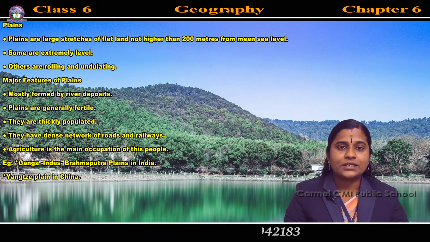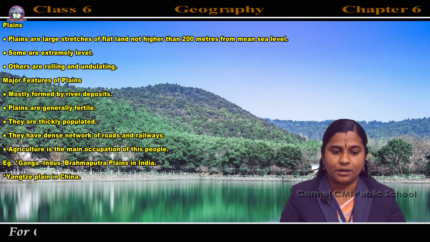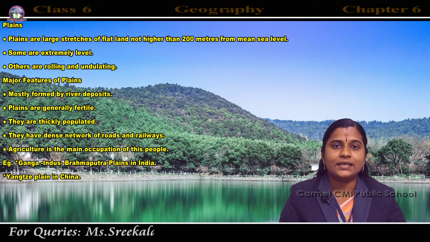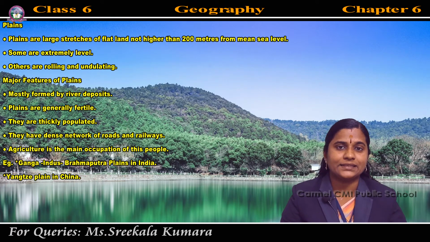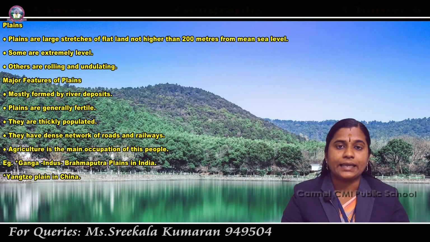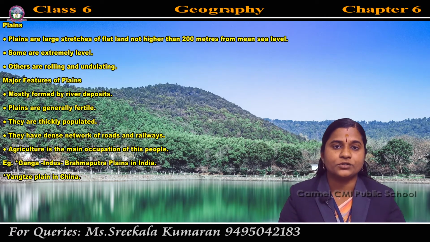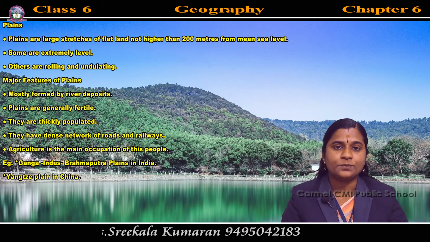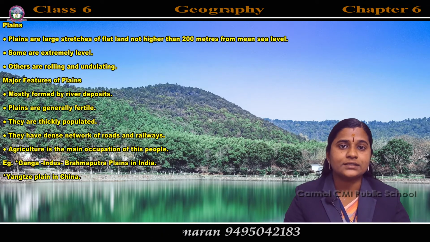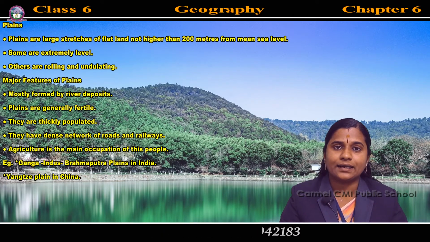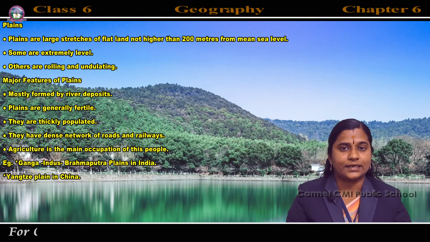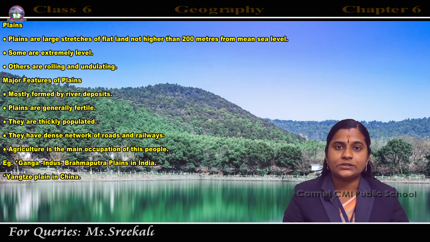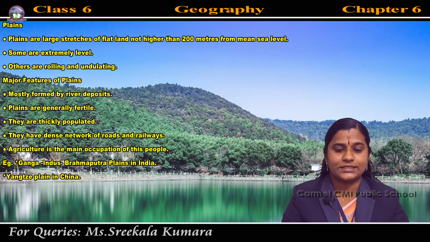First, plains are mostly formed by river deposits. Then plains are generally fertile. Fertile means capable of producing abundant crops or vegetation, suitable for agriculture.